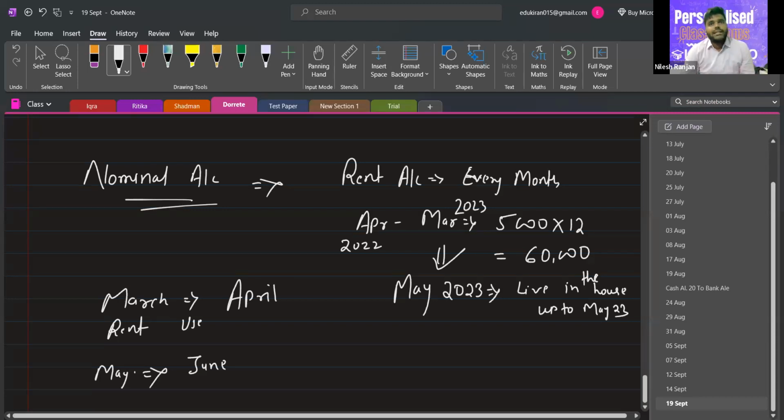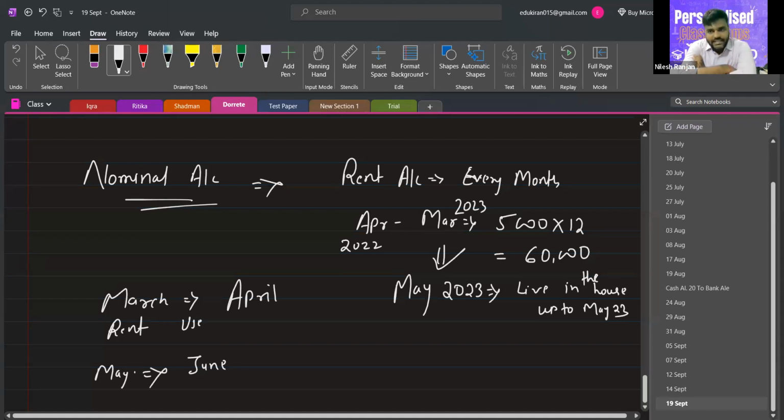So all these types of expenses, all these types of income are related to a certain time period. Yes or no? Yes, sir. It cannot be said that if we have paid the salary for the month of May, we will use it in June. If we have paid rent for the month of March, then we will live up to the month of May.